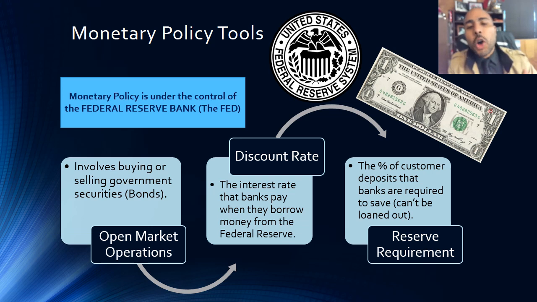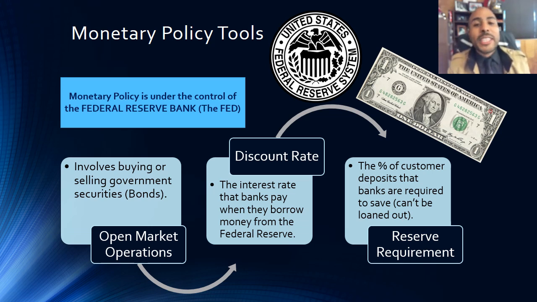The first tool is called open market operations. That involves the buying and selling of government bonds. Whenever the Fed wants to affect the economy, that is their go-to tool. That's the first tool they're going to use. It's the most important tool. When the Fed buys bonds, it puts more money into circulation. When the Fed sells bonds, it takes money out of circulation. And this has an effect on interest rates.